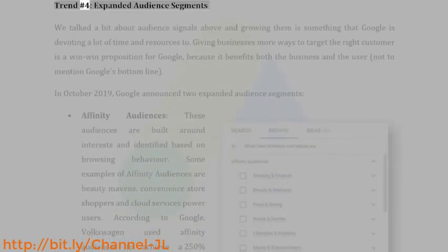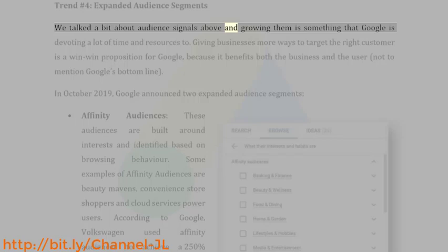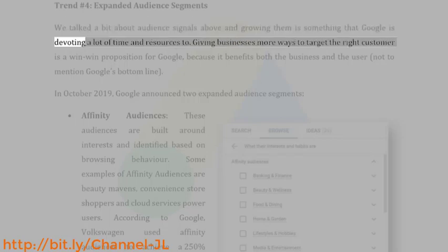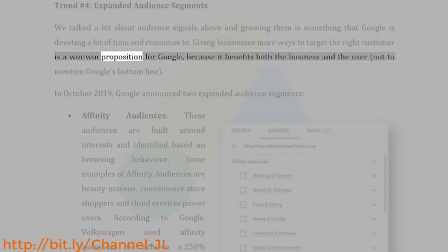Trend number 4, expanded audience segments. We talked a bit about audience signals above, and growing them is something that Google is devoting a lot of time and resources to. Giving businesses more ways to target the right customer is a win-win proposition for Google, because it benefits both the business and the user, not to mention Google's bottom line.